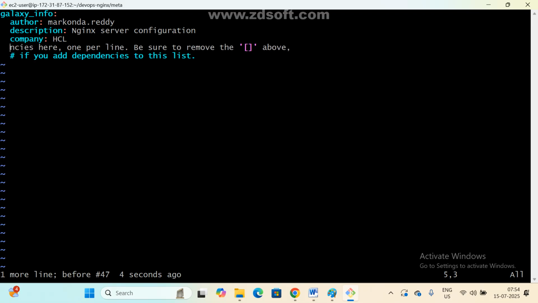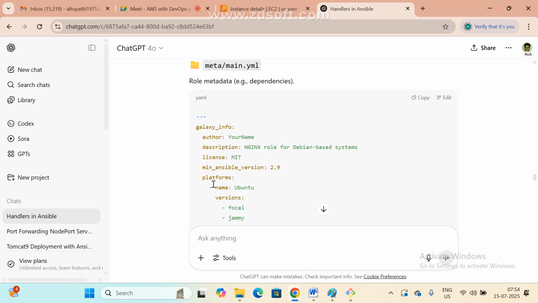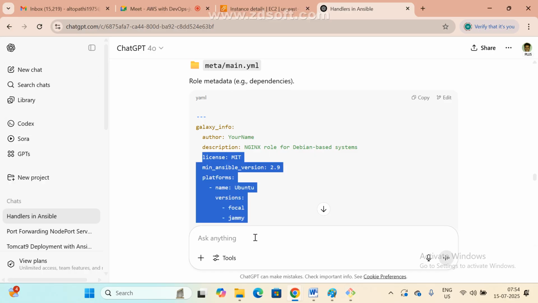Remove this line. Just I am pasting. Undo means u. Just I am removing. Clear? Copy these lines only.